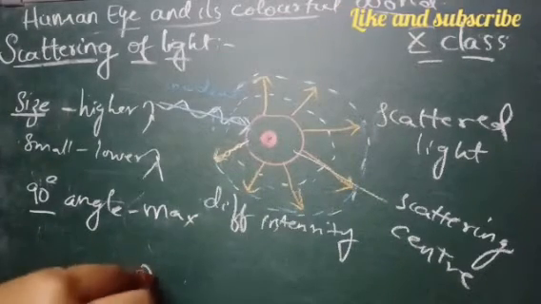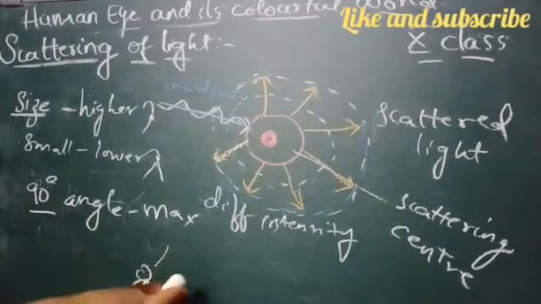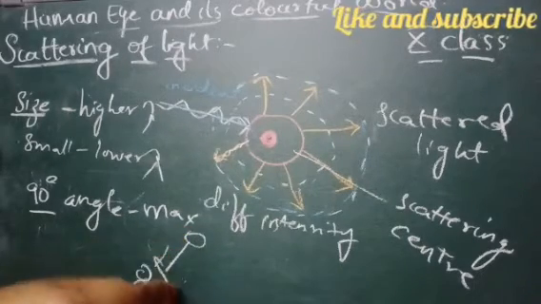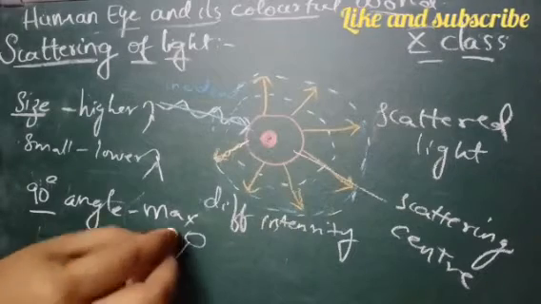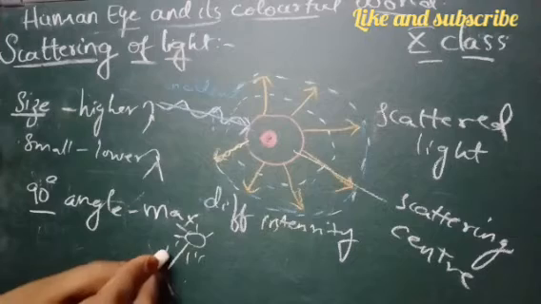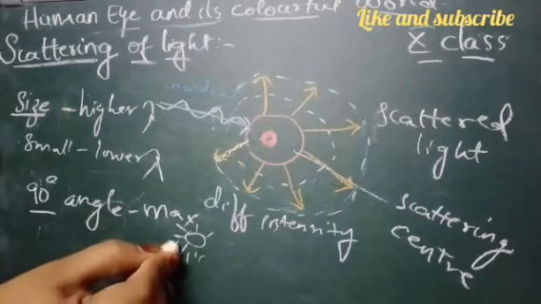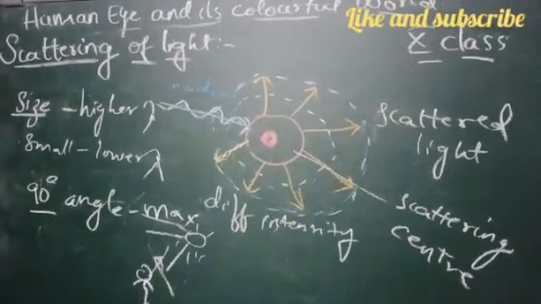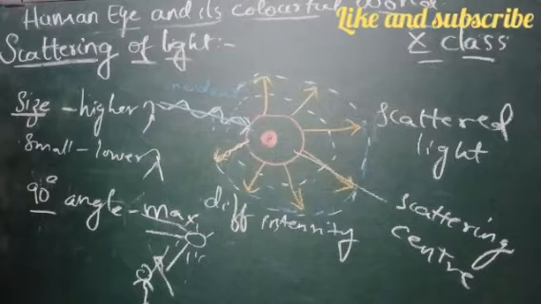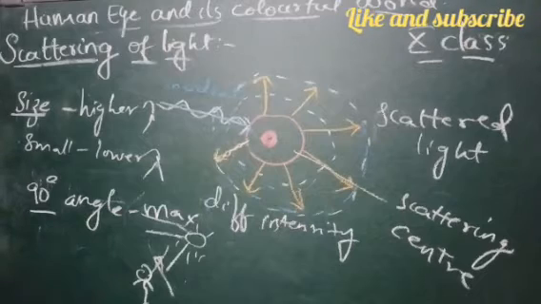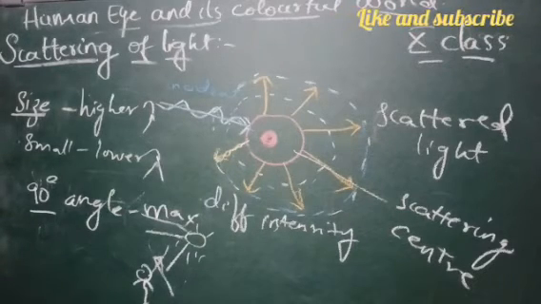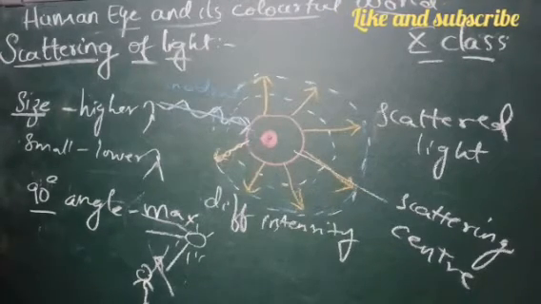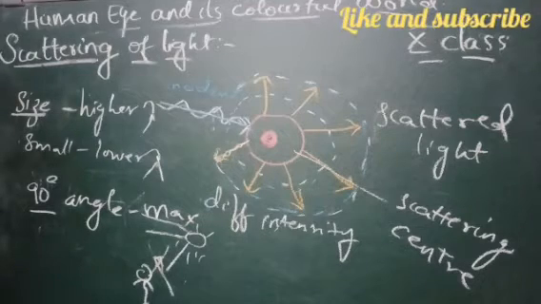Suppose we are standing here and we are looking at the sky. So we are standing perpendicular to the sun rays, right? That's why when we see from here, the sky appears to be blue in color. Now, when I say the sky appears blue when we are perpendicular to the sun rays, you might have a doubt: why only blue color, why not all other colors? There is a reason behind it. Why is the sky blue?